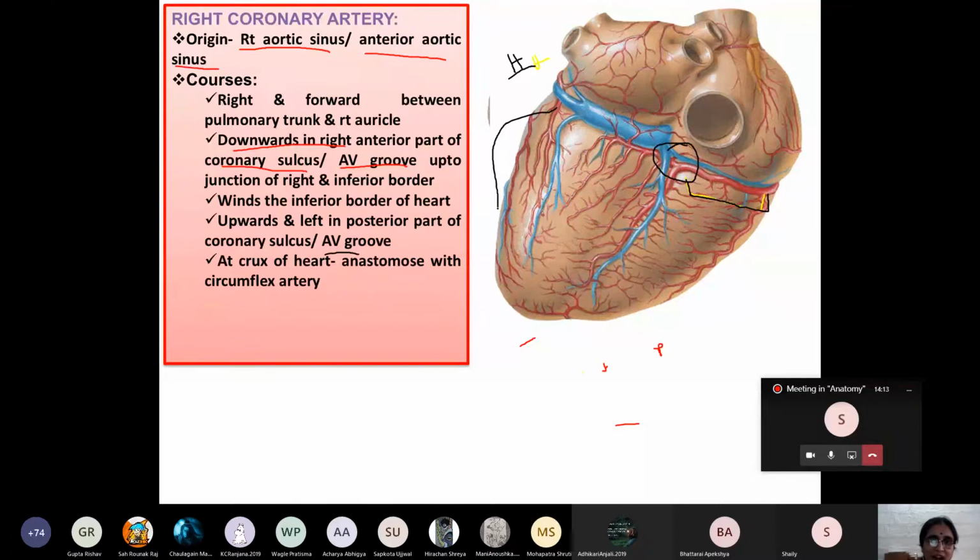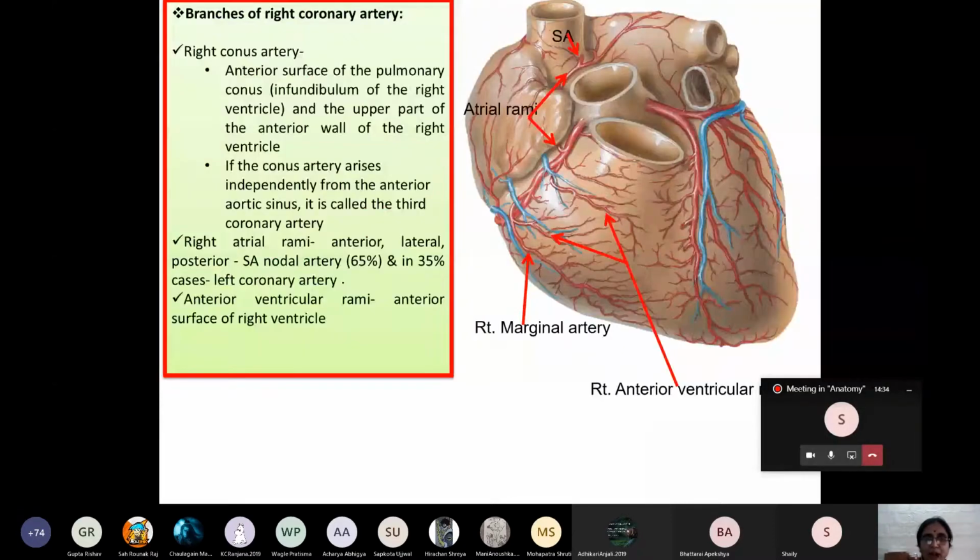This artery. What is this artery? Circumflex artery. So this is the short course of which artery? Right coronary artery. Very easy. Try to visualize it in your own body with the help of the diagram books that you have. Now the branches. The branches are very easy here.